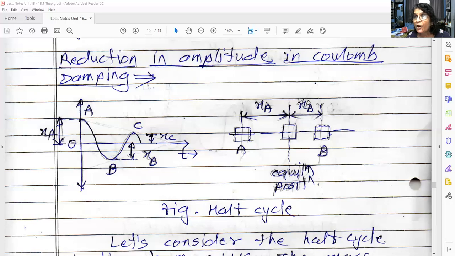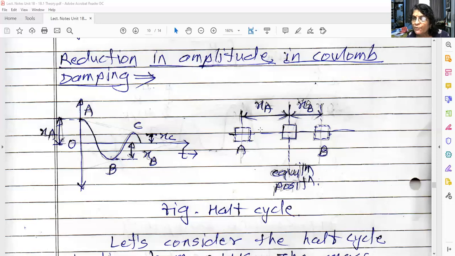XB, because we are considering friction. In every cycle there is a frictional loss, so the motion will be reduced. So XA will always be larger than XB.